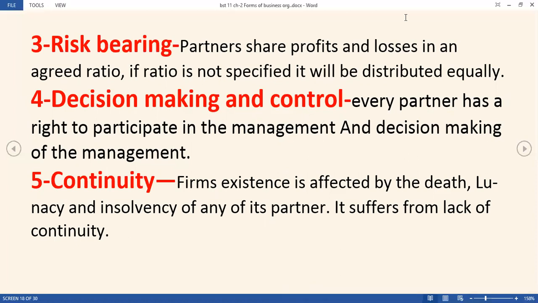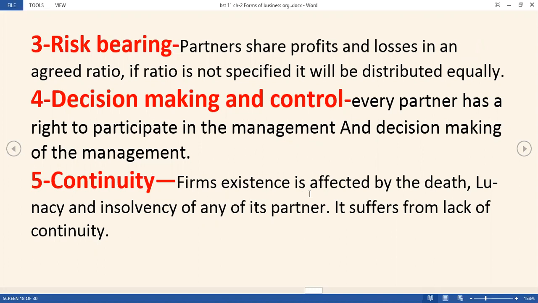Now next topic is continuity. The firm's existence is generally affected by death. If any partner dies, becomes a lunatic, meaning of unsound mind, or becomes insolvent, these are the conditions when the firm dissolves.